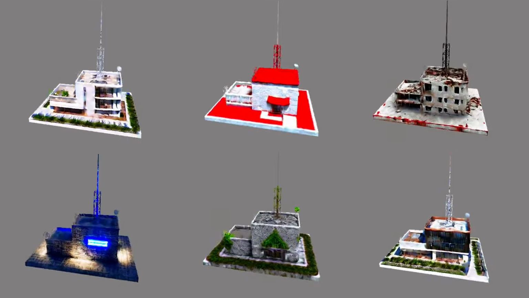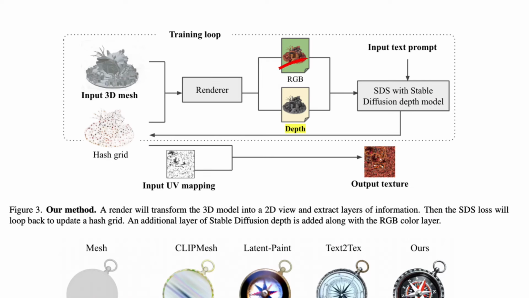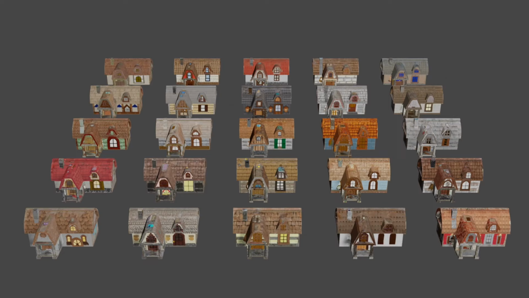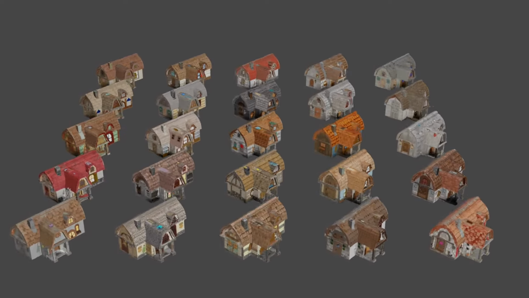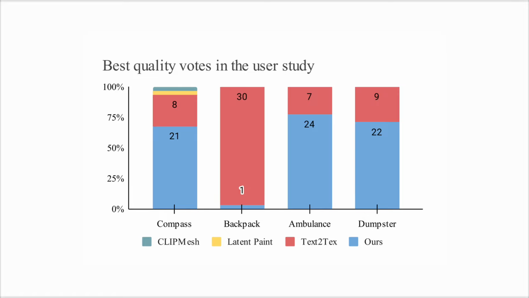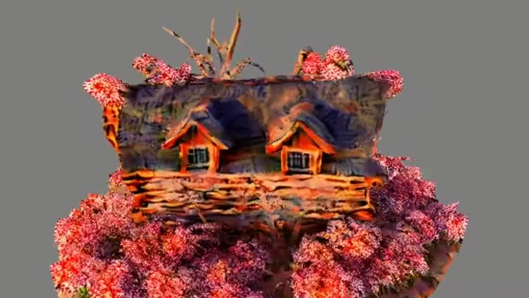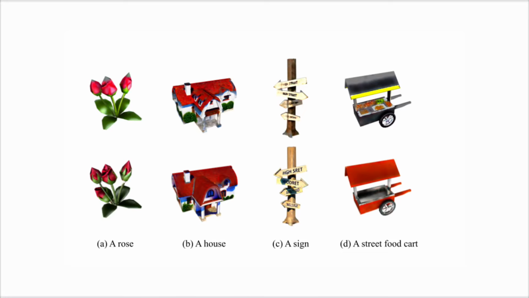For the training loop with SDS loss, depth information is taken into account in addition to the color information. Through the experiments and the user study, we have proved that adding stereo diffusion depth conditioning to the SDS training can greatly improve the quality and speed of 3D texturing.